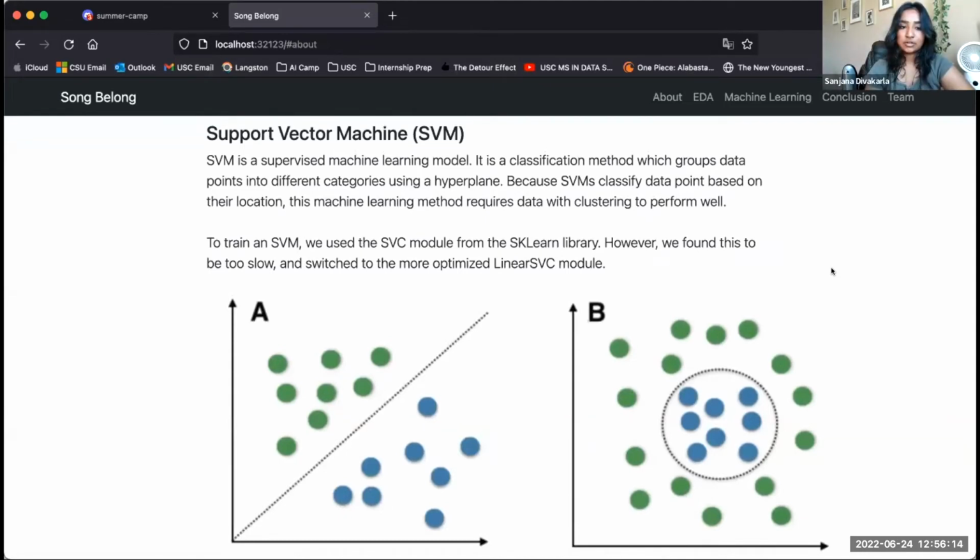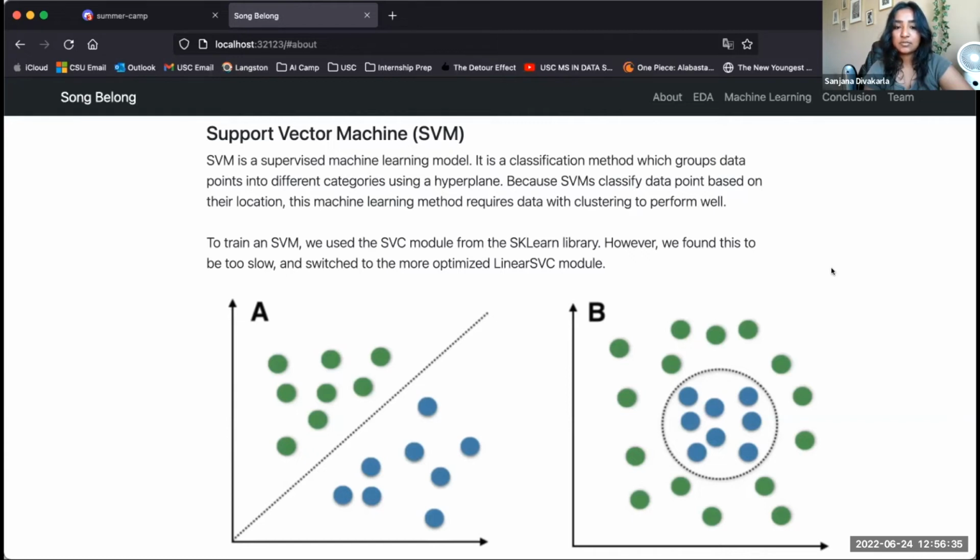So for machine learning, we used support vector machine. SVM is a supervised machine learning model. It is a classification method which groups data points into different categories using a hyperplane. Because SVMs classify data points based on their location, this machine learning method requires data with clustering to perform well.